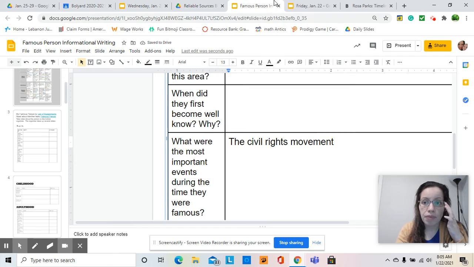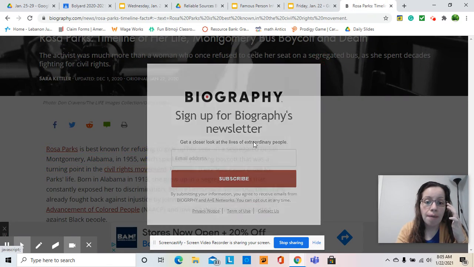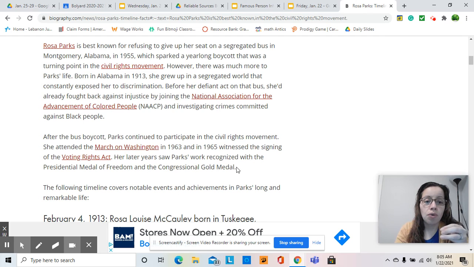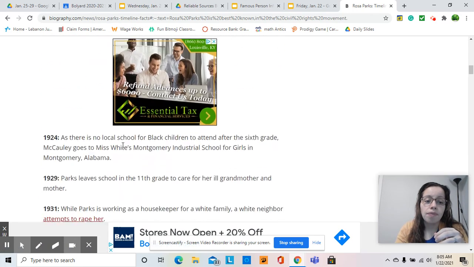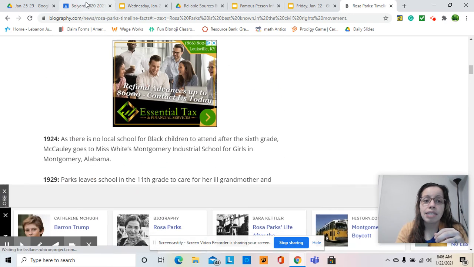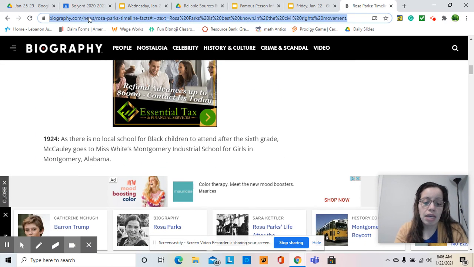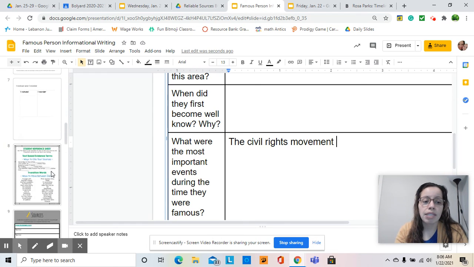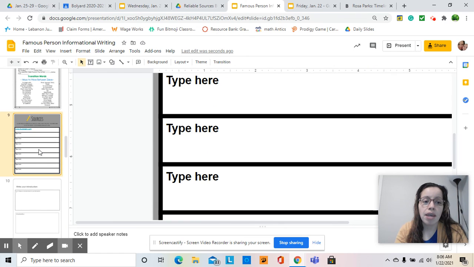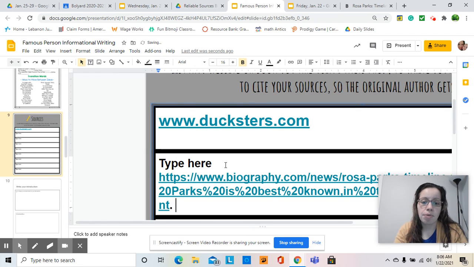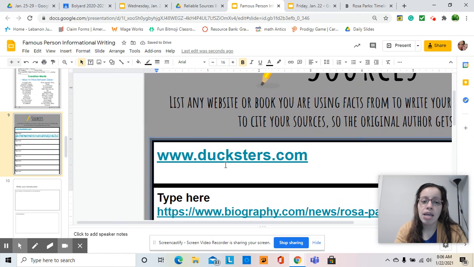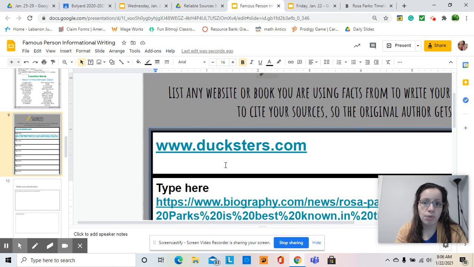If I keep reading, I'll find more information, and I can do that. The March on Washington in 1963, the Voting Rights Act, all of these are really good websites. Since I used this one, I'm going to copy my website, and go to my websites here, because since I got information from there, I need to make sure that I type my website here. So I'm going to add that, and there's my website. So I have a list of sources that I can use now.